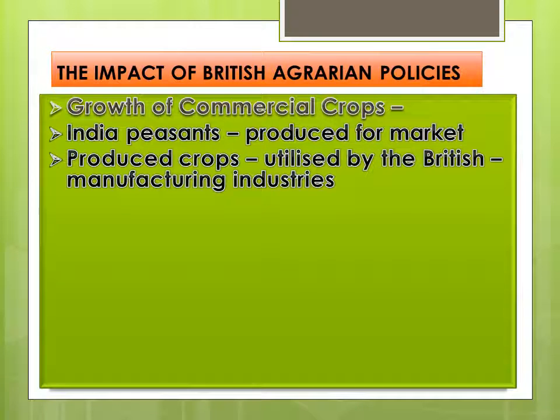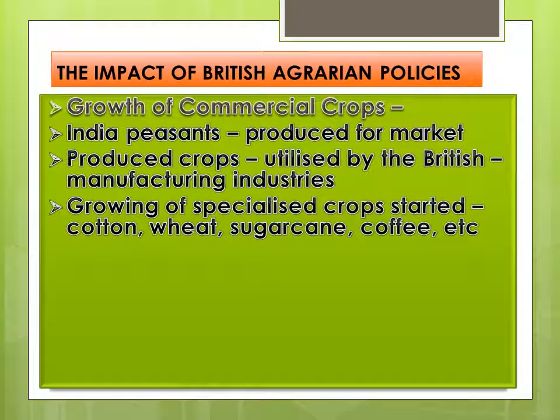So they produced the crops which were utilized by the British in their manufacturing industries. So like this, growing of specialized crops started. Some of the crops were cotton, wheat, sugarcane, coffee, jute, indigo, oil seeds, etc.